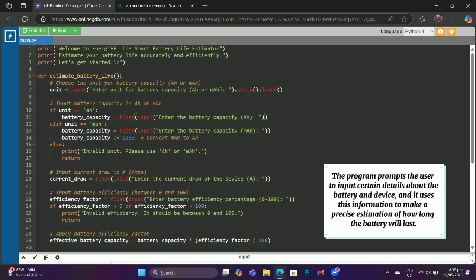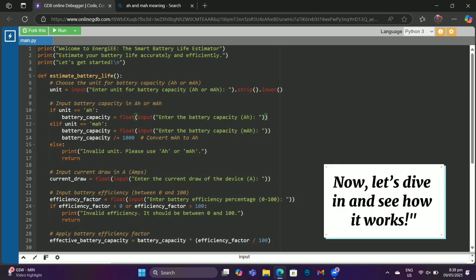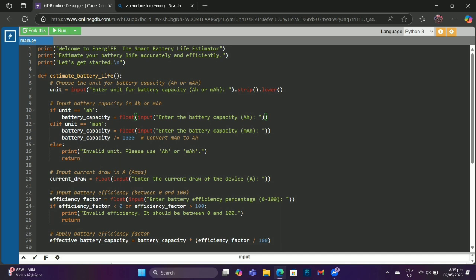The program prompts the user to input certain details about the battery and device, and it uses this information to make a precise estimation of how long the battery will last. Now, let's dive in and see how it works.